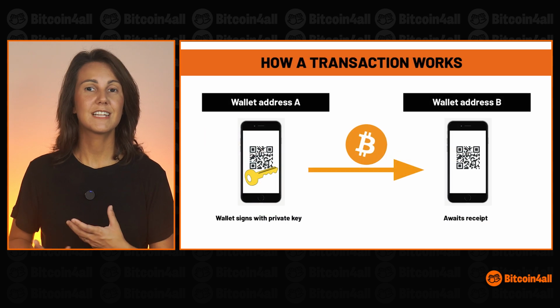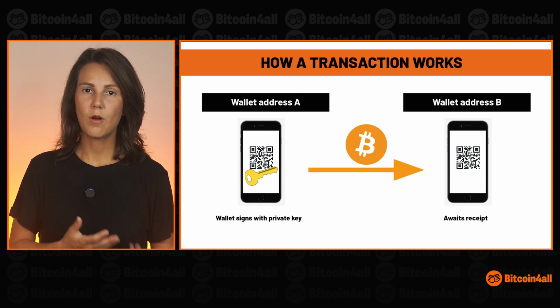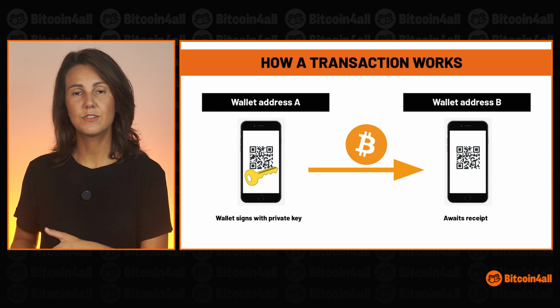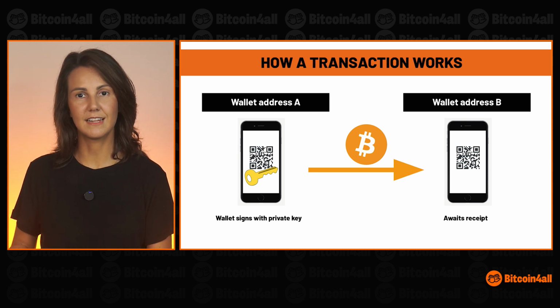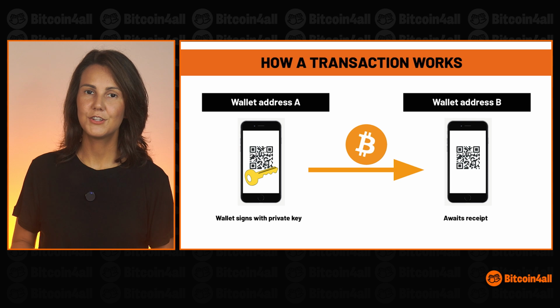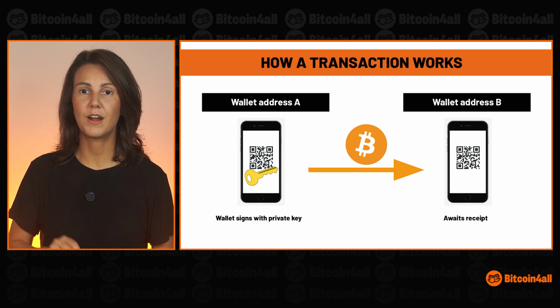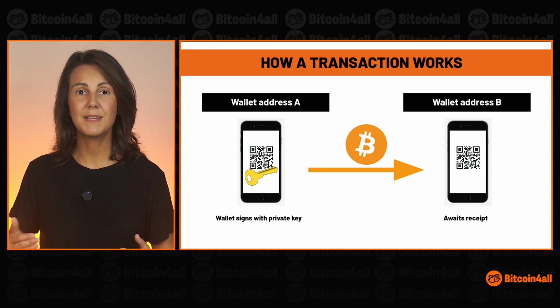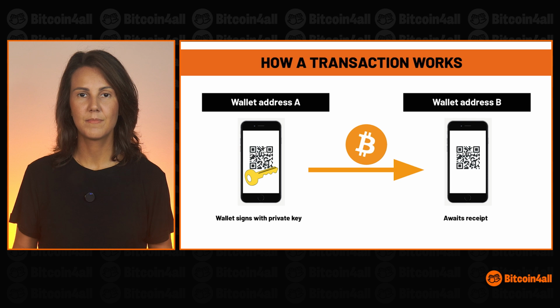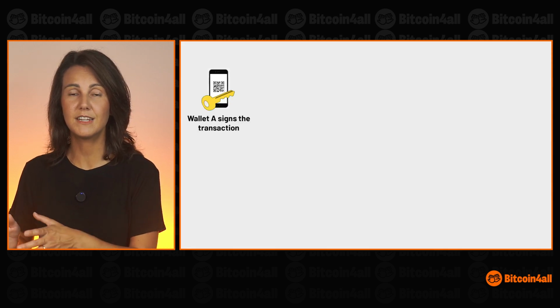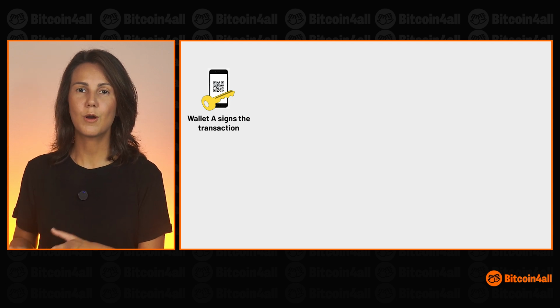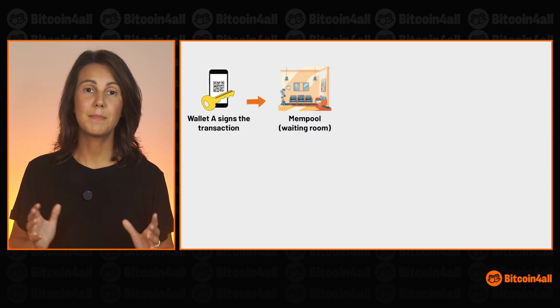But how does a transaction work? You open your wallet, type in the amount you want to send, paste the receiver's address, and click on Send. When you click on Send, you are signing the transaction with your private key. That's what happens behind the codes in the wallet. When you sign the transaction, proving to the Bitcoin network that you are the true owner of the wallet address's private key, that transaction goes to a waiting room known as the mempool.